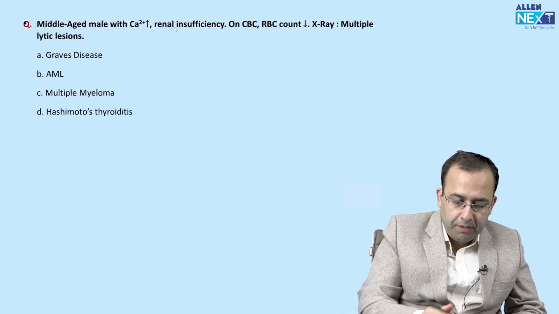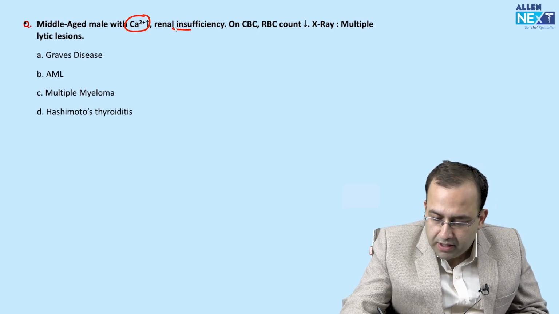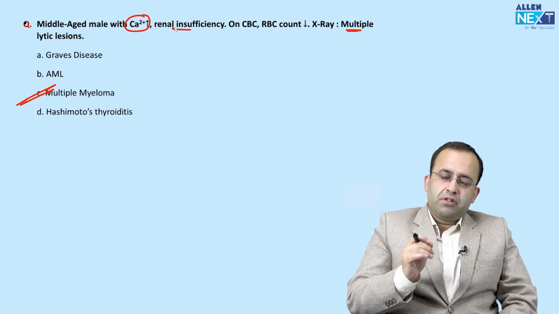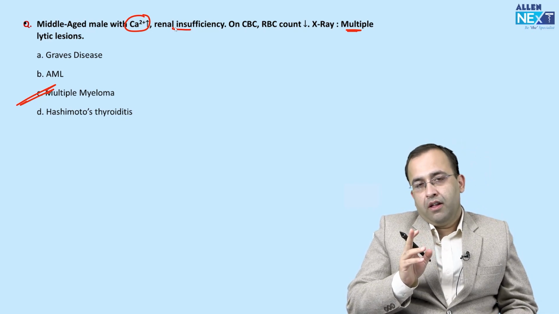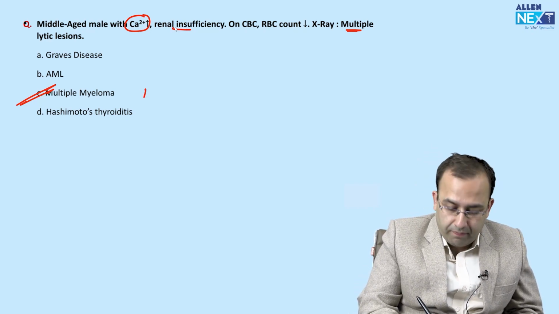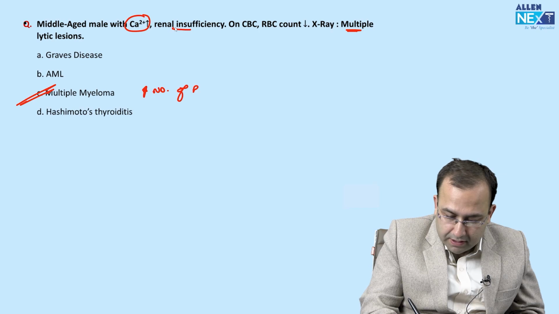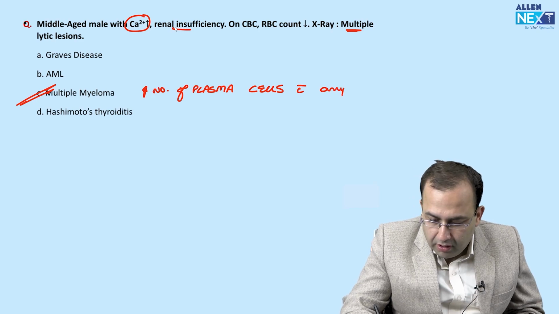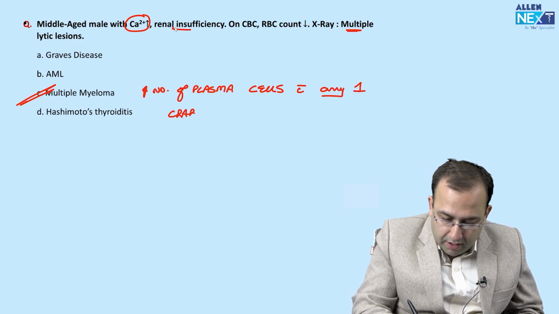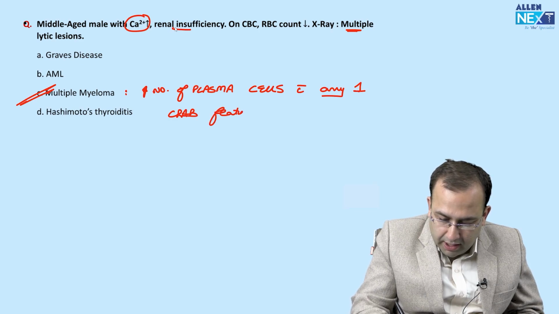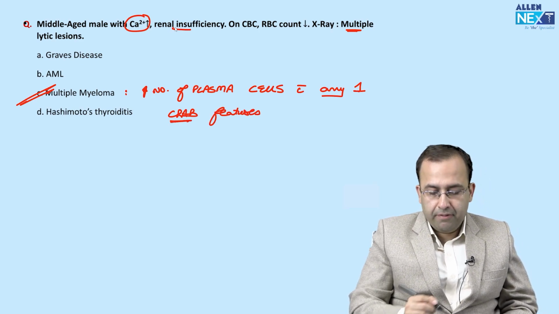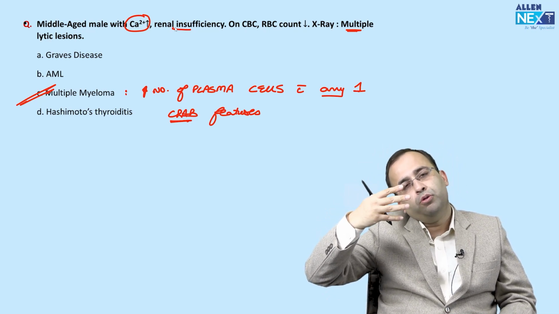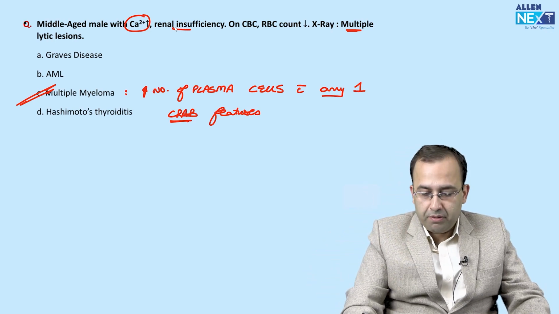Now, again same question. Middle-aged male, calcium has increased, renal insufficiency, X-ray has multiple lytic lesions. Diagnosis, multiple myeloma. FMG exam is not complete without a question on multiple myeloma. Multiple myeloma is a plasma cell neoplasm. It has increased number of plasma cells. CRAB features: calcium is increased, renal insufficiency, anemia, bone lytic lesions, multiple myeloma.